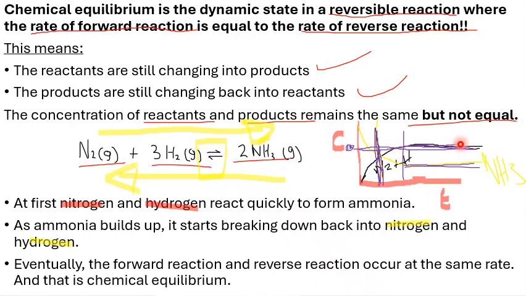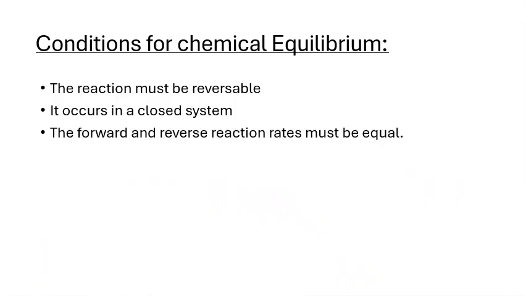Same thing as our products that are formed from the reverse reaction. It goes like that, and then it has the same concentration over a period of time. That is where we say that our chemical reaction has reached the chemical equilibrium.